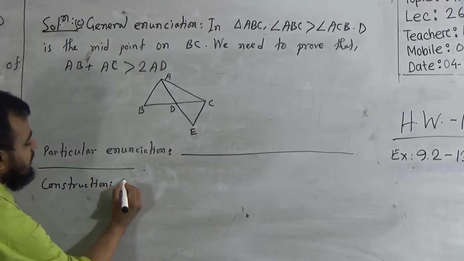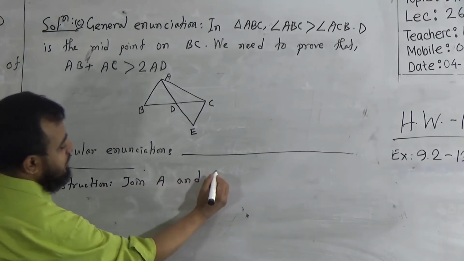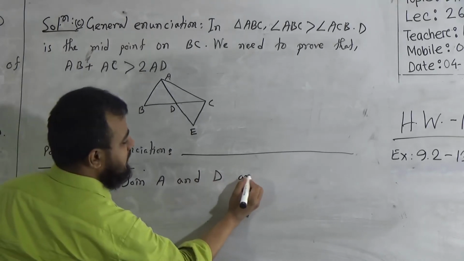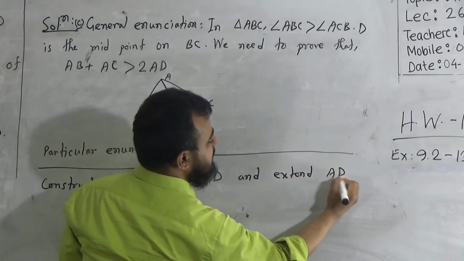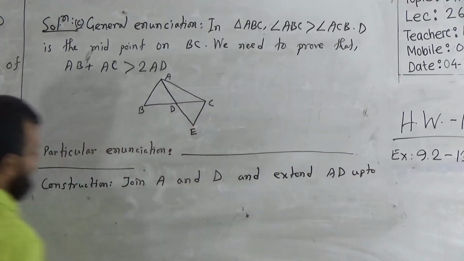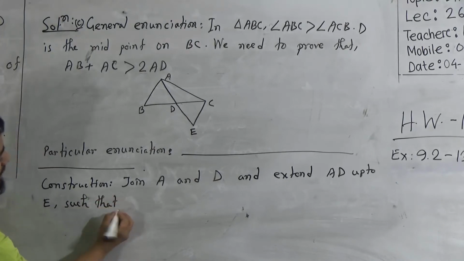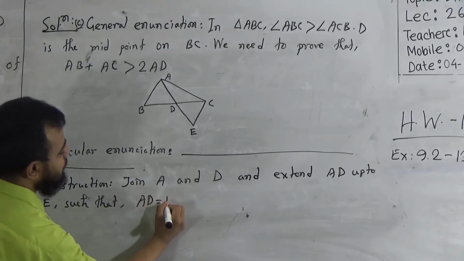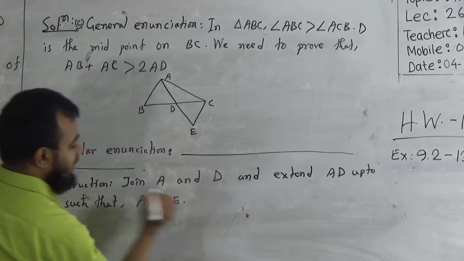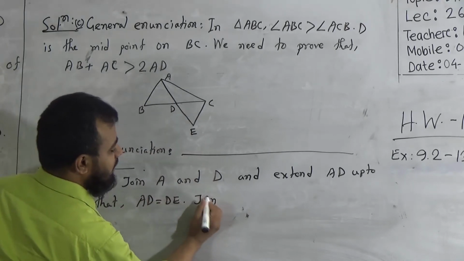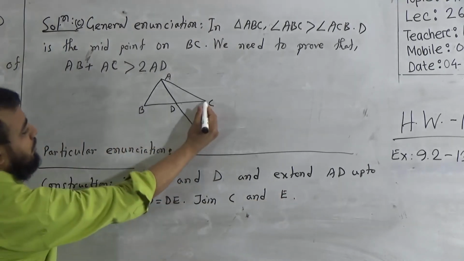So the construction will be: join A and D, and extend AD up to E, such that AD equals DE. We need to extend AD up to E such that AD equals DE. And dear students, join C and E. After that we will join CE.